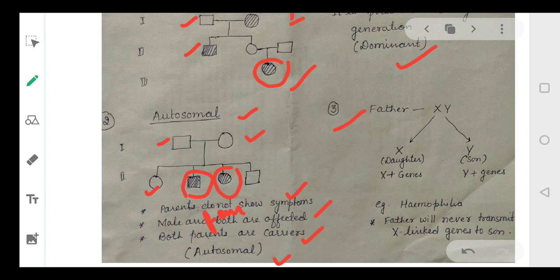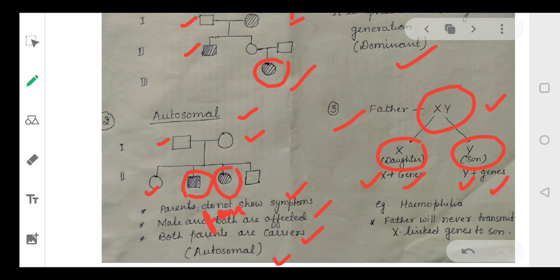Now we see how the father passes his genes to whom and in what way. So the father basically has the XY combination, isn't it? We are studying sex inheritance, how the genes related with the sex chromosomes are transmitted. So the father has XY, right? The father will give X to the daughter and Y to the son. So in the daughter there will be X genes that will go from the father, so X will go plus the genes of X will also go, right? In the son, Y chromosome plus the genes of the Y chromosome.